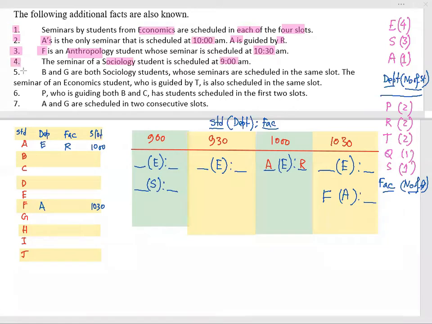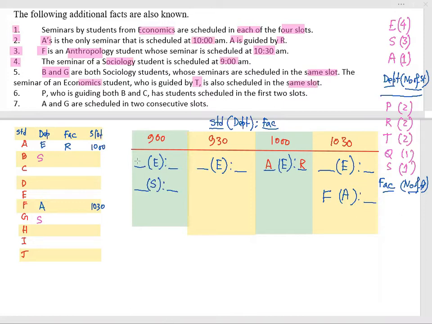Point number 5: B and G are both sociology students. B sociology, G sociology. Both sociology students whose seminars are scheduled in the same slot. The seminar of an economic student who is guided by T is also scheduled in the same slot.